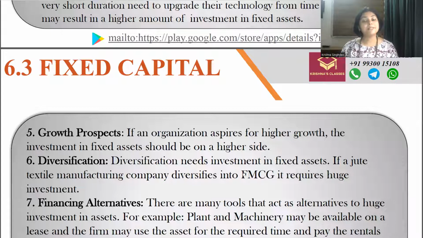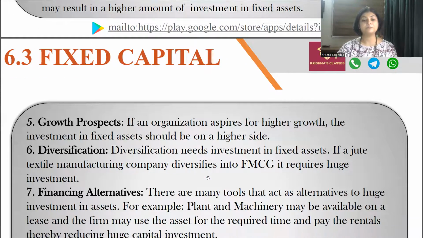So how much diversification the company wants, whether they want diversification or not, on that basis also the requirement of fixed capital will be decided, and this is one of the factors which will affect the fixed capital requirement.